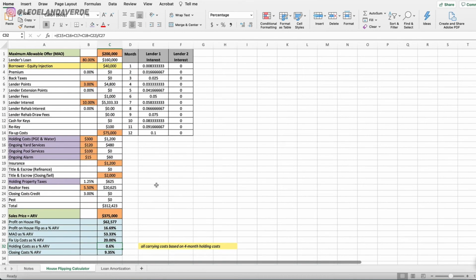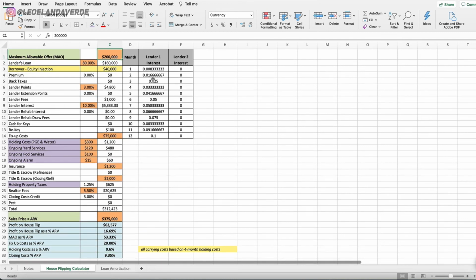So what do the numbers change to? Say you were not able to get the property at 200, you got it for 225. So all of a sudden, your profit goes down to $36,000. Your profit dips below the 15%. Your allowable offer as a percentage of ARV is 60%. Now, if you follow the rule, if you're looking to have a 70% ARV, once you're done with everything, then this is not good because it's going to squeeze profit out of you. Your fix-up costs remain at 20% because the sales price is still the same.